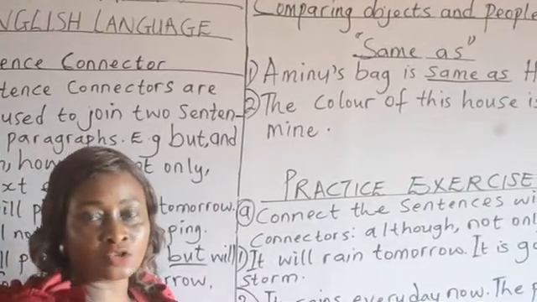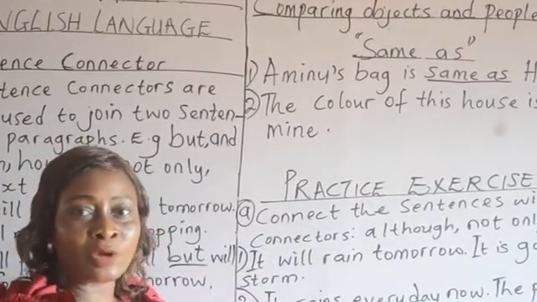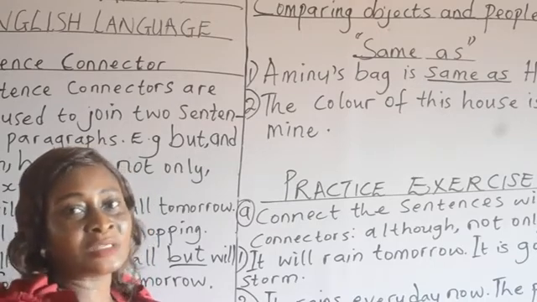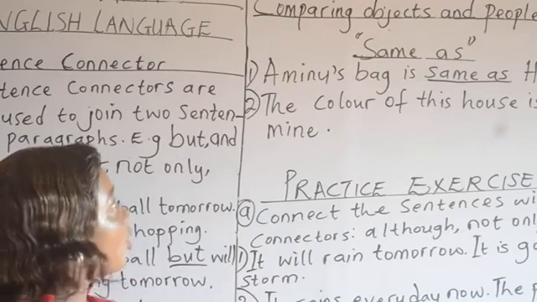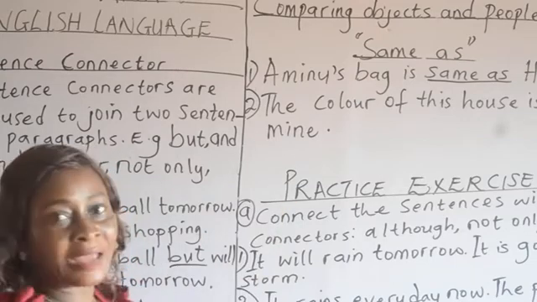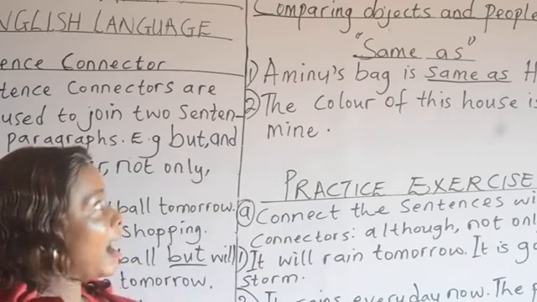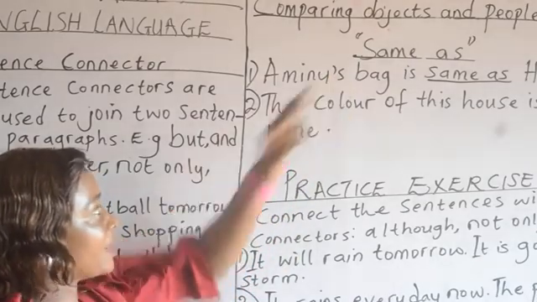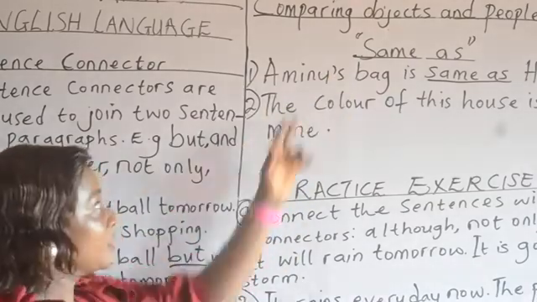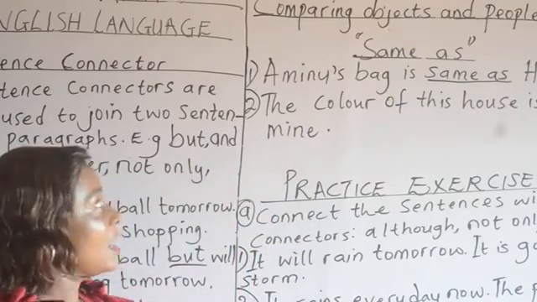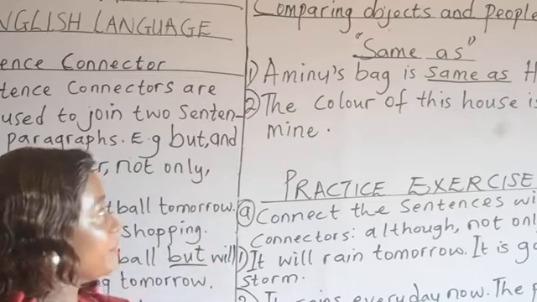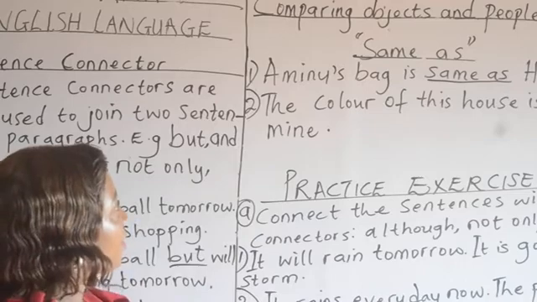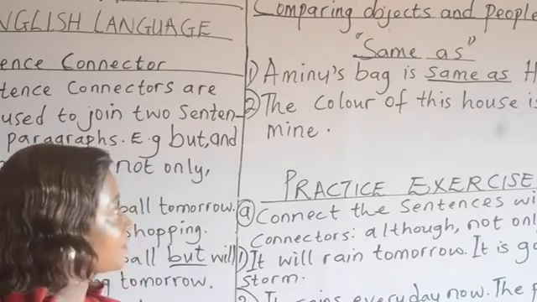When you have two things that you are trying to compare, you are trying to match, to see the similarity between them or the differences between them. That is what we are looking at. I take it again. Aminu's bag is same as Ajara's. If the apostrophe S wasn't there, it wouldn't have made sense. So please always look out for apostrophe S. It talks about possession, it means Aminu's bag. The bag belongs to Aminu. Okay, Aminu's bag is same as Ajara's.